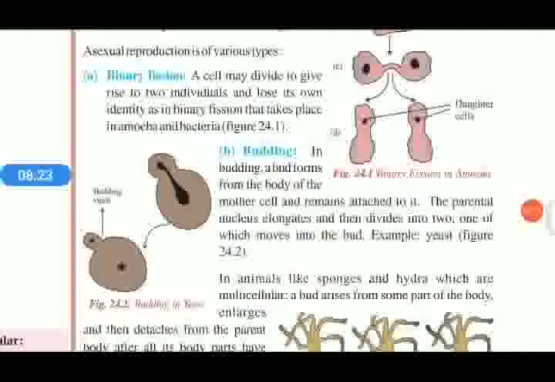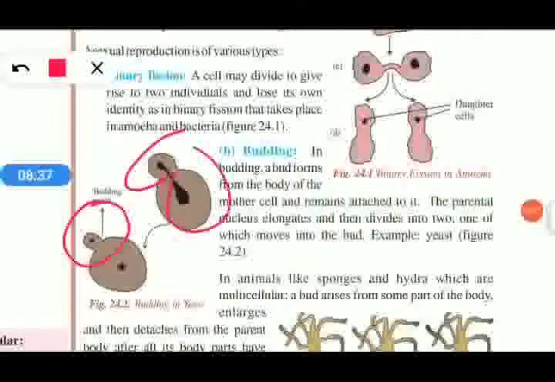Budding normally occurs in the case of yeast. A small bud is first formed, then it extends and finally detaches from the parent. First its nucleus elongates and splits, forms a new one and separates from the parent.